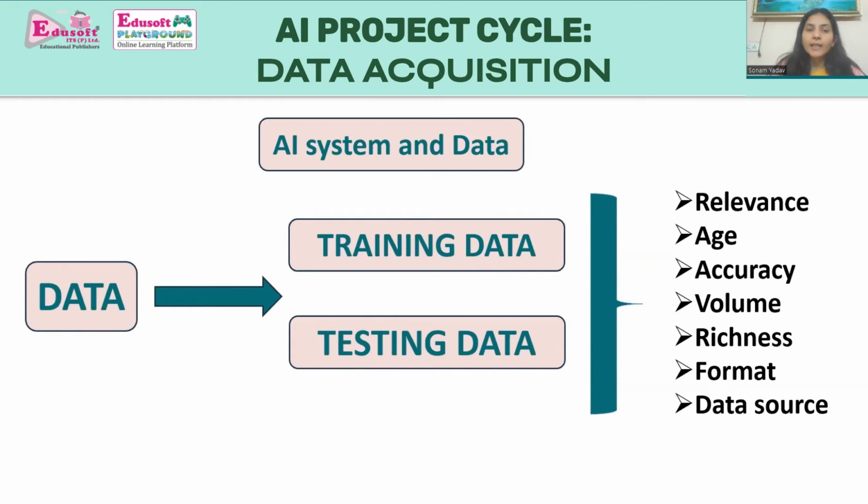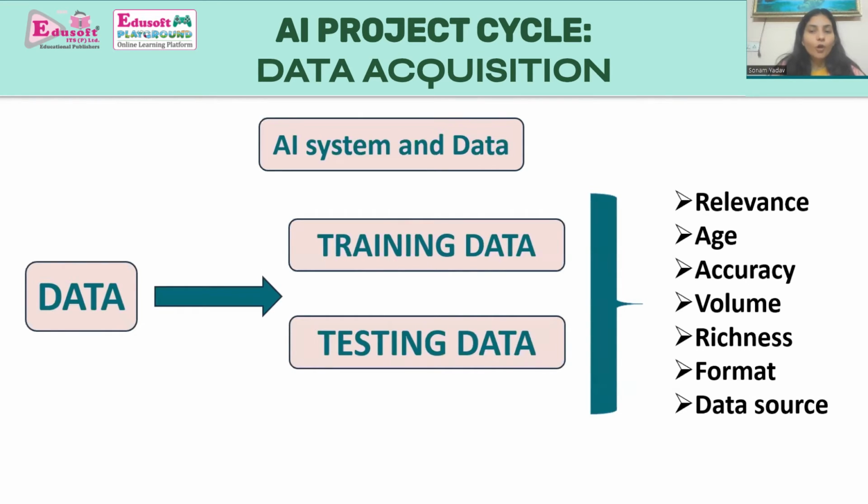Number third one is accuracy. Data values should be correct and in proper format. Number fourth is volume. We can say that the higher the volume of data, the better the training of the machine. Number fifth is richness. Richness refers to the variety of data we are acquiring in a data set. This directly relates to the volume of data.